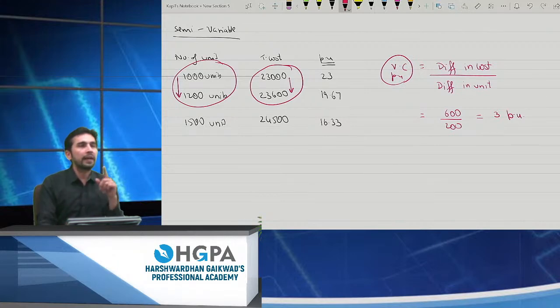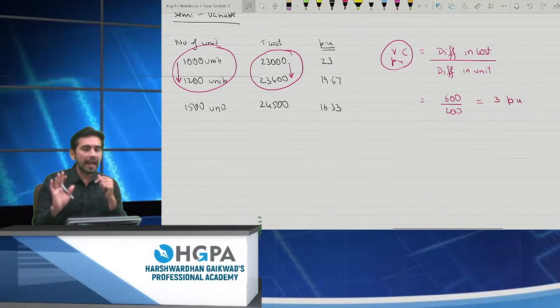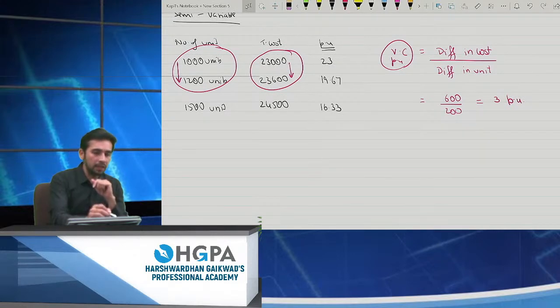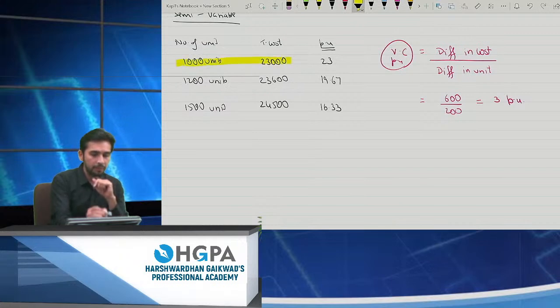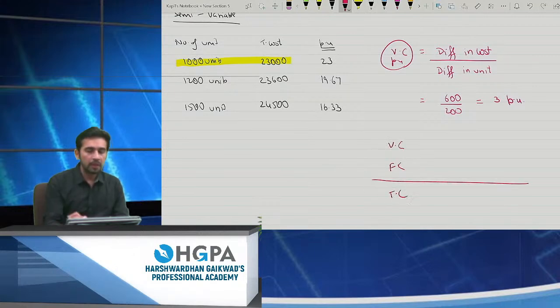And now how do I find the fixed cost? You can take any level. So I'll prefer the first level itself. That means this level, right? So how much is it? How do I calculate the total cost? I'll say variable cost plus fixed cost. When I add both of them, I will get the total cost, right?